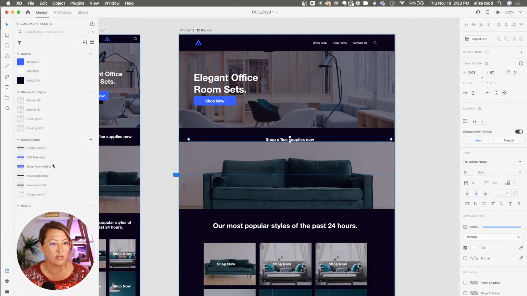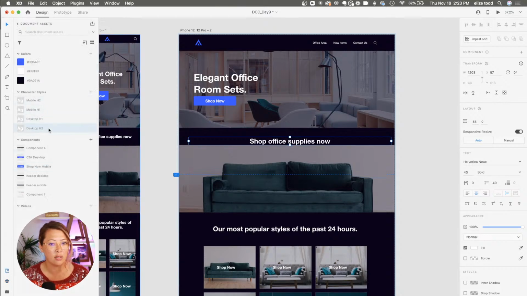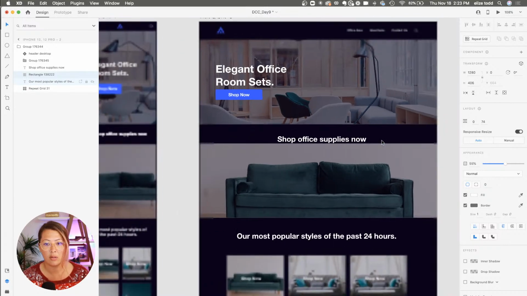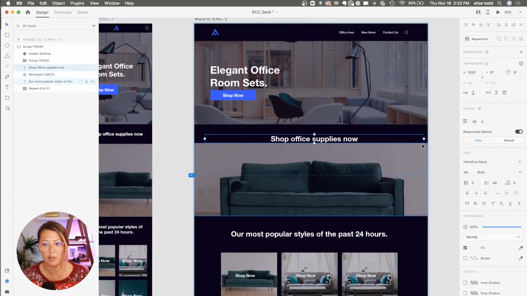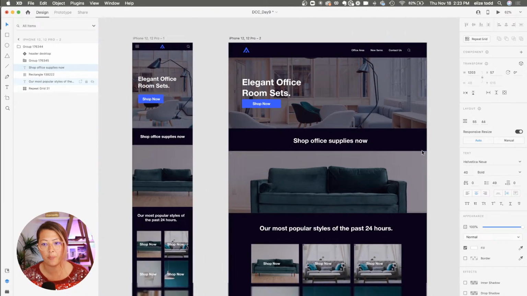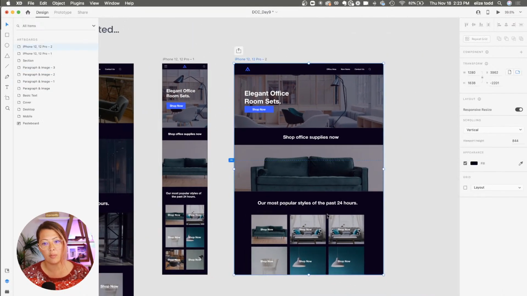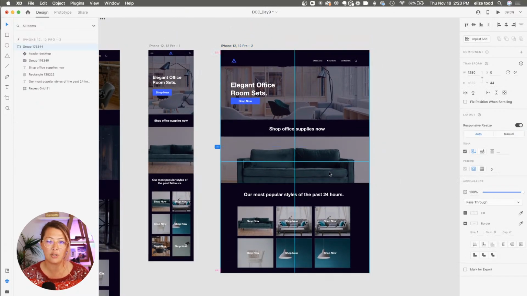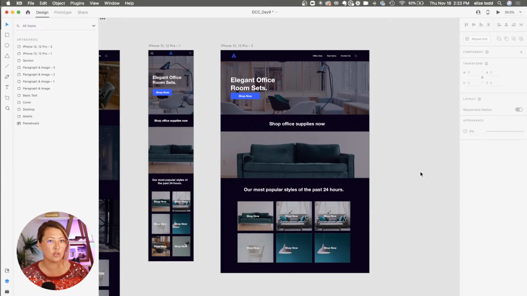Let's change this to desktop H2. And I want to just change the spacing between those elements there. And there we go. So yeah, if that happens to you, just make sure, because that's why stacks is a little trickier if you're brand new to working with them, because there are these little things that happen that can be like, wait, what just happened? And that's okay, just play around.